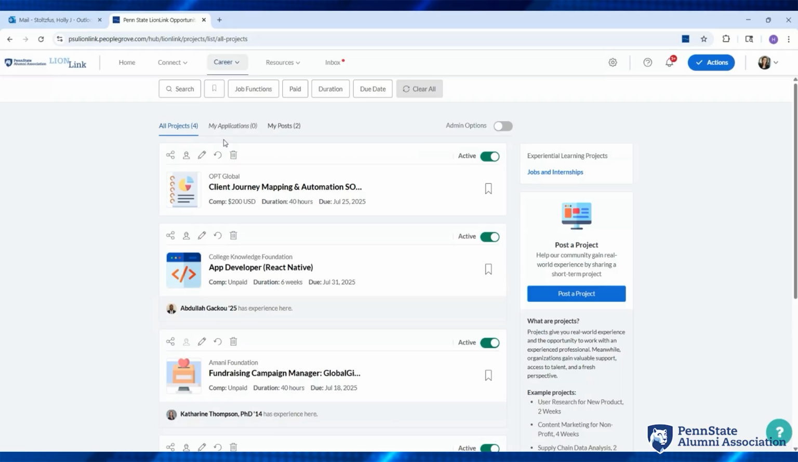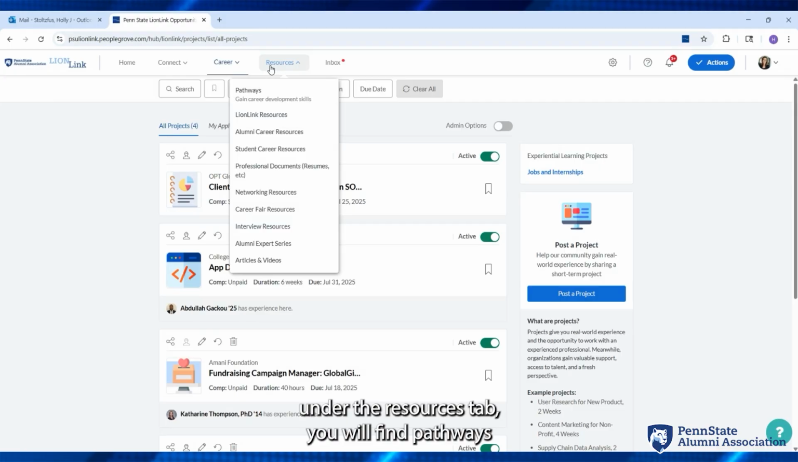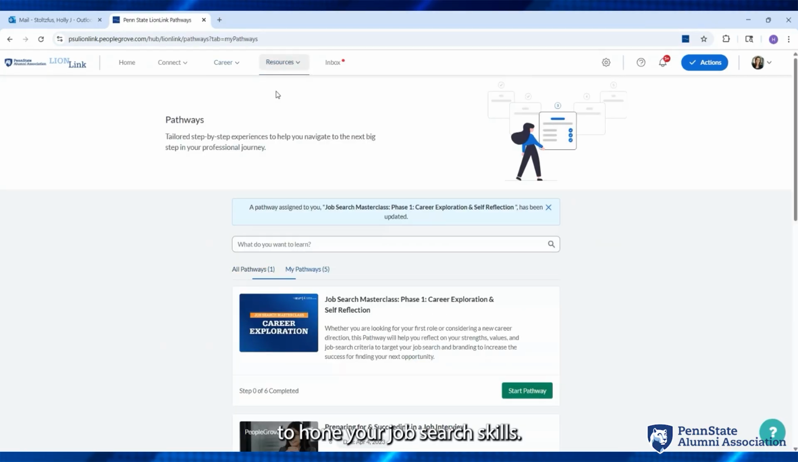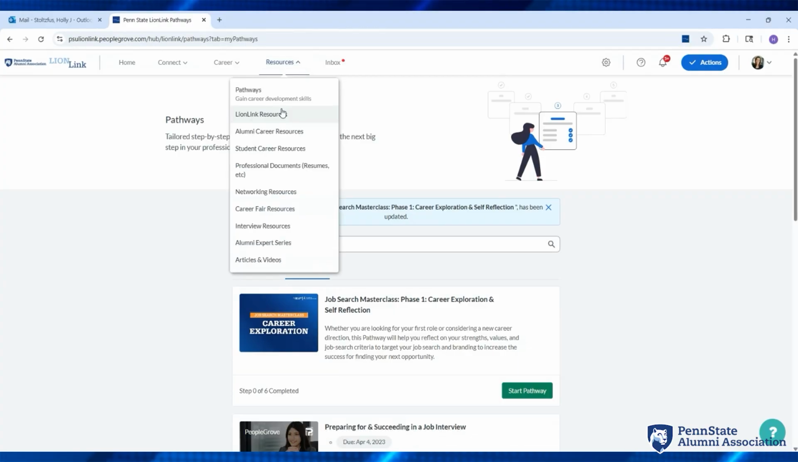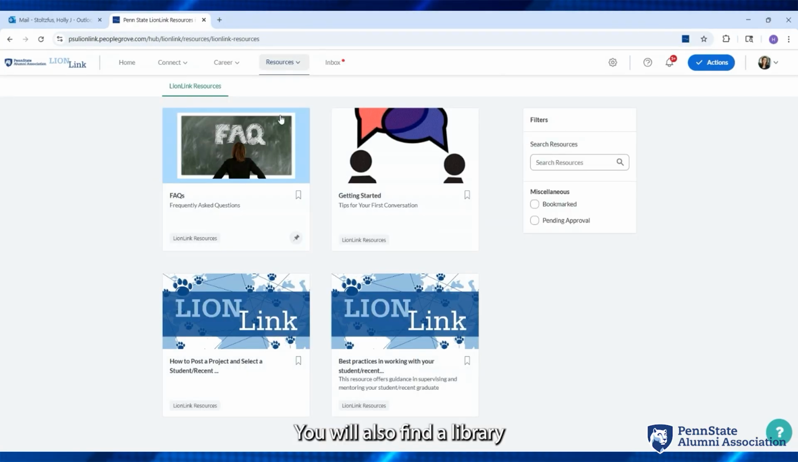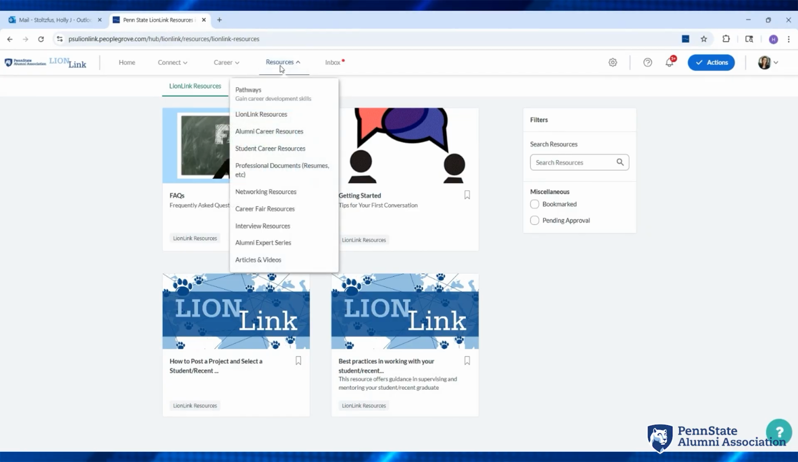Moving on to resources. Under the Resources tab, you will find pathways to hone your job search skills. You will also find a library of curated articles and information and videos to support your job search needs.